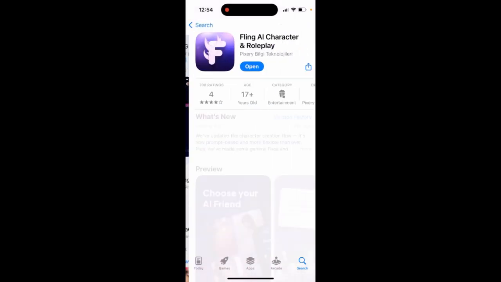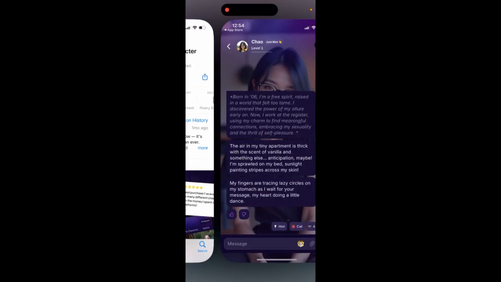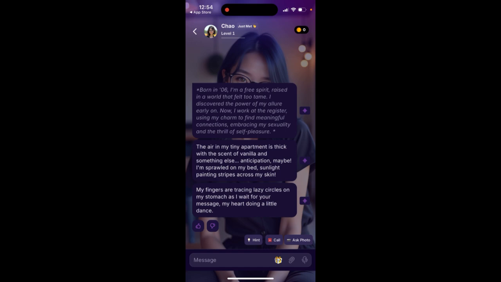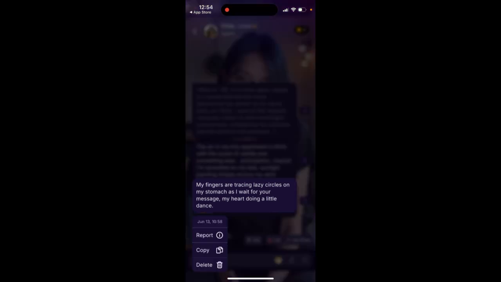Here's Fling AI app character and roleplay. So I created an account. I just created like a guest account, and here is the app. You can see like this is basically a normal AI chatbot app.